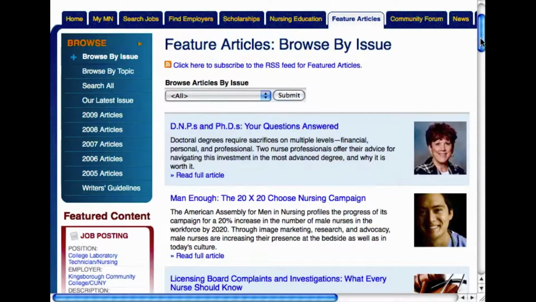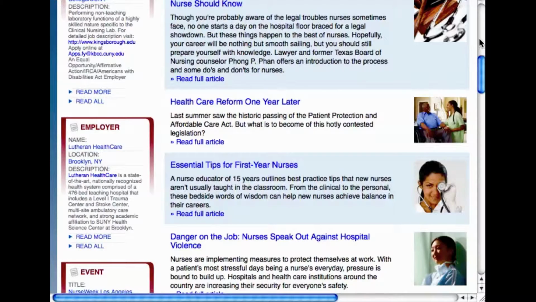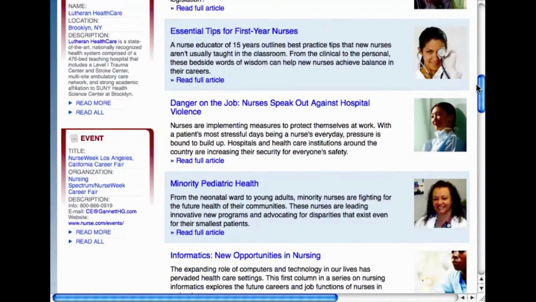Minority Nurse sees nursing practice from a particular point of view. Articles are written from the point of view of minorities in the workplace.